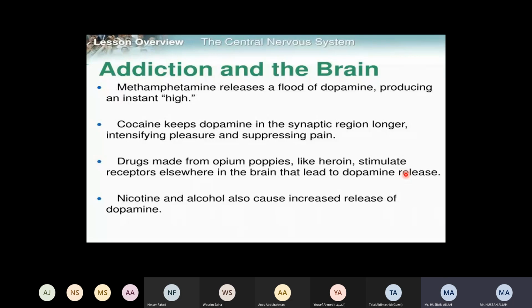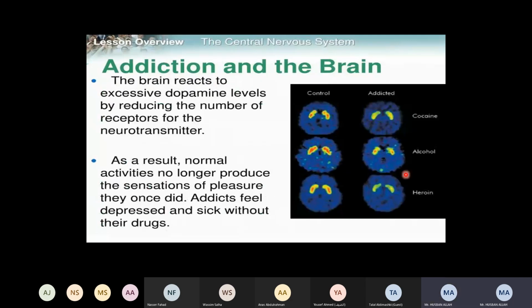That is a short time. The brain reacts to the excessive dopamine levels by reducing the number of receptors for the neurotransmitter, like dopamine. As a result, normal activity no longer produces the sensation of pleasure. Addicts feel depressed and sick without their drugs.